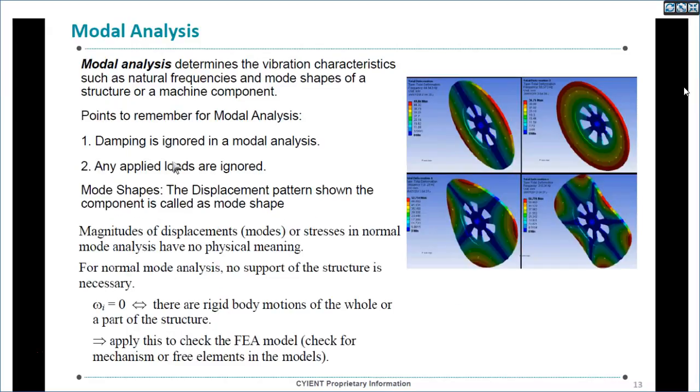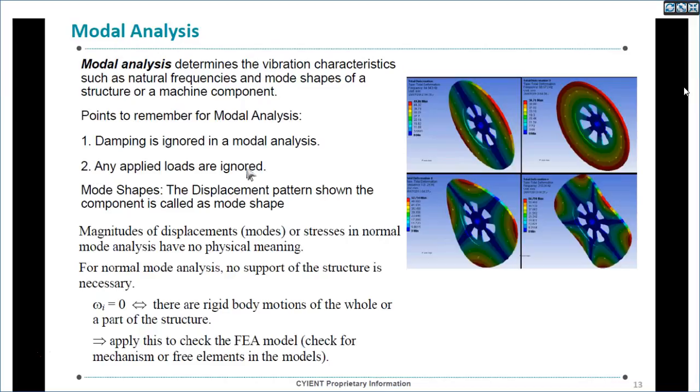For modal analysis, damping is ignored, as we discussed. We are not seeing any importance to the damping. It is not causing a significant impact on the overall natural frequency. That is the reason we are ignoring damping. And also, any loads applied on the component, we are ignoring.